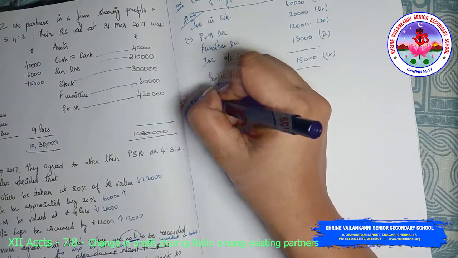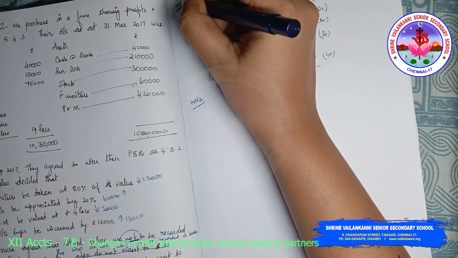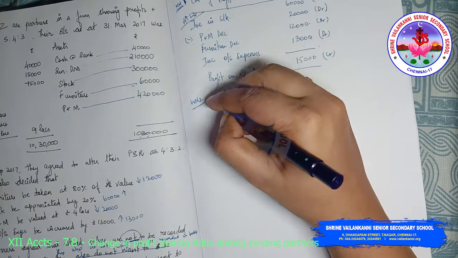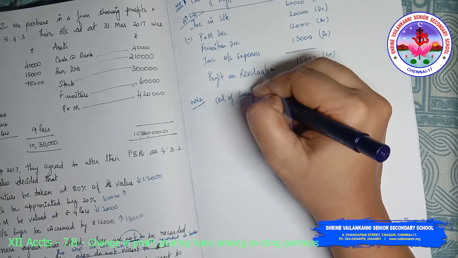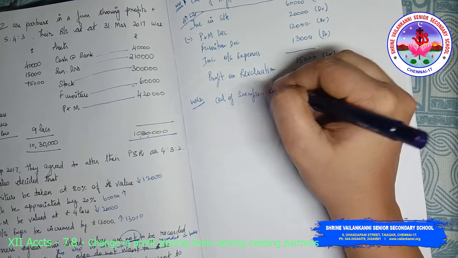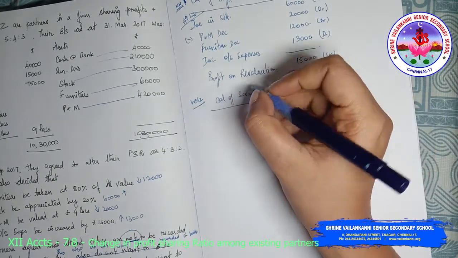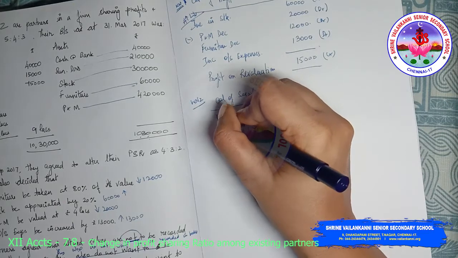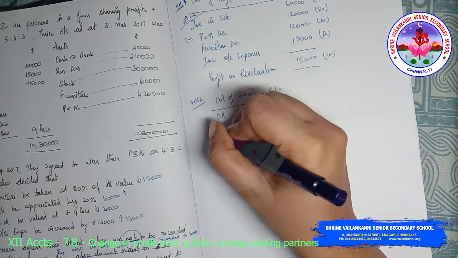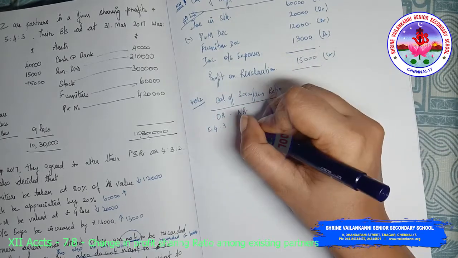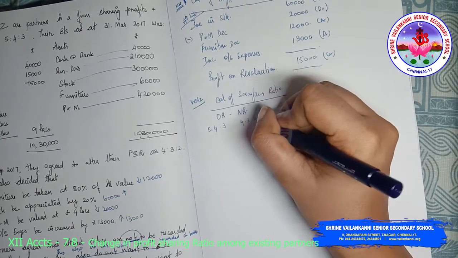Working note 2, calculation of sacrificing ratio. What is the sacrificing ratio? Old ratio minus new ratio. Old ratio is 5:4:3. New ratio is 4:3:2.